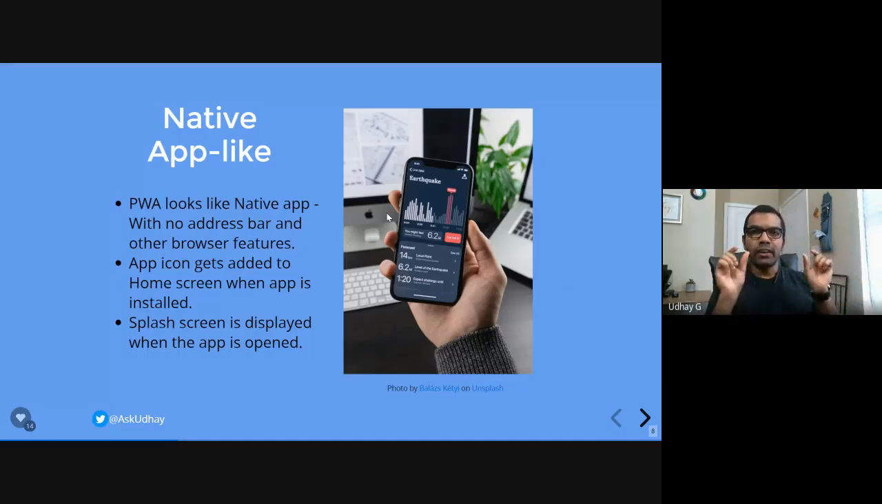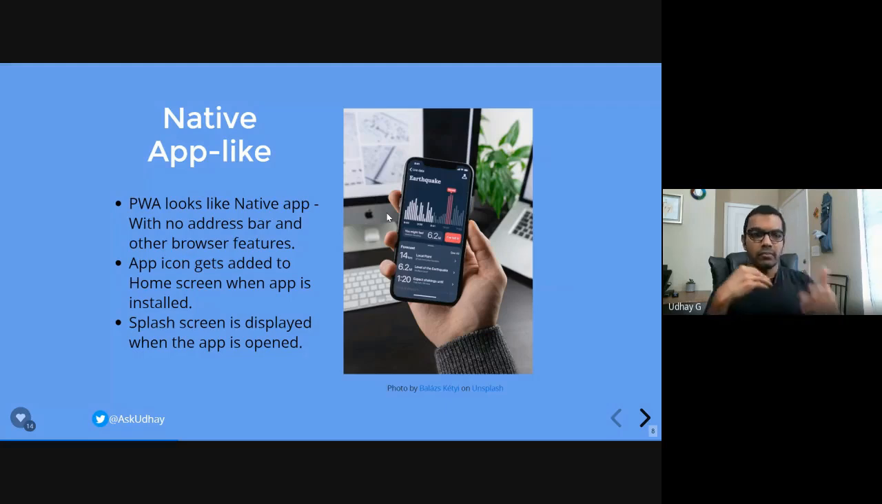Your progressive web app can have an icon, like an app icon, and you can have that app icon on the mobile home screen or somewhere. So when the user clicks on that, it's going to open the web app, not within the Chrome browser again. And you can add a splash screen.